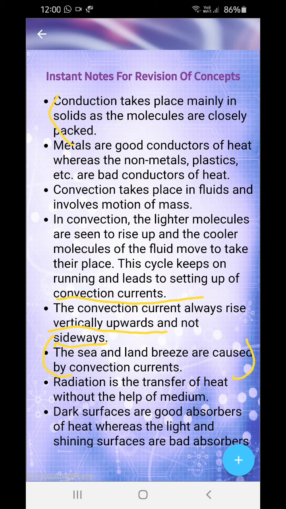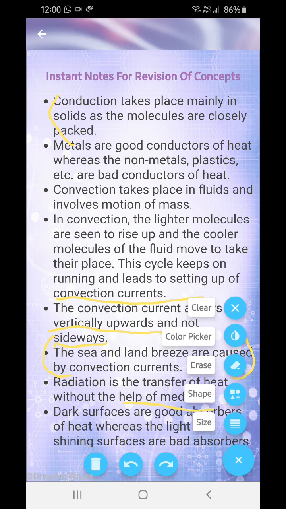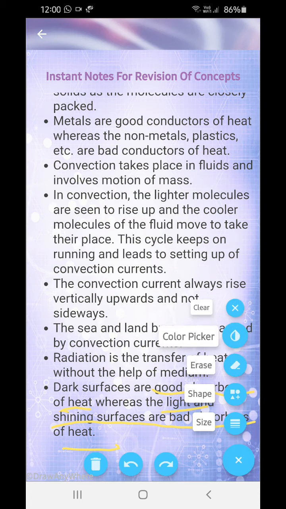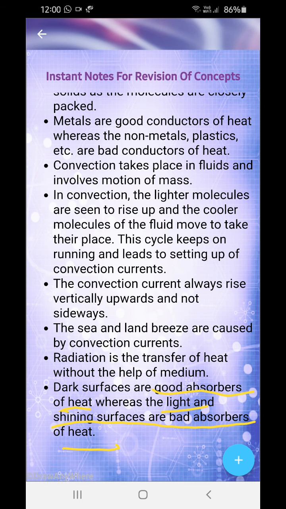Okay. Radiation is the transfer of heat without the help of a medium. So no medium is required. Now see, dark surfaces are good absorbers of heat, while light and shiny surfaces are bad absorbers of heat. That means they are good reflectors, and dark surfaces are good radiators, and these are bad radiators.